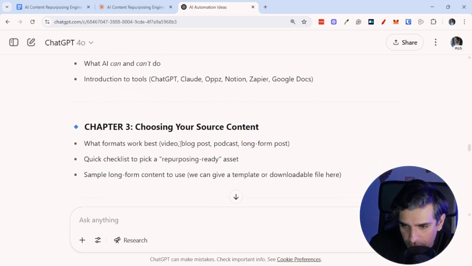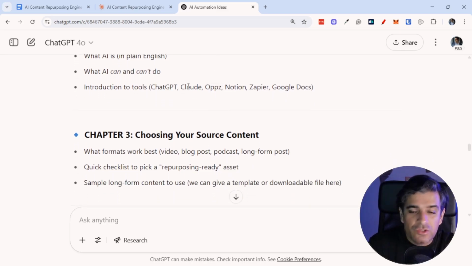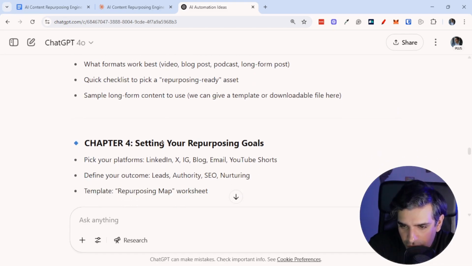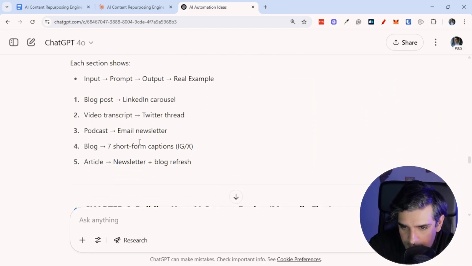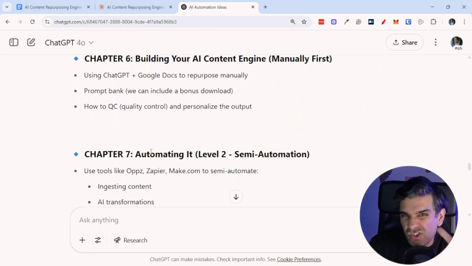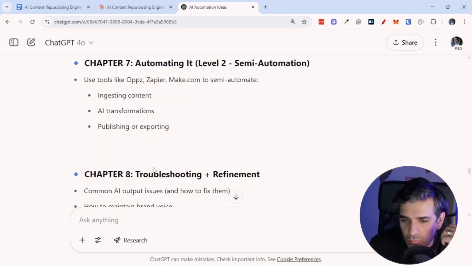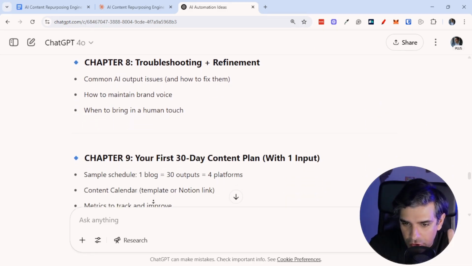And I want to show you a few more things. I've been promoting an offer called Ops recently, so it's taking that into account as well. I've been using Claude a lot, and I'll show you how I use that in this case. And let me show you a few other things as well, which is relevant to what I'm doing. So again, I want to show you this is not just generic advice anymore. This is based on what I already do. Some of it is, of course, broader advice, which is good.